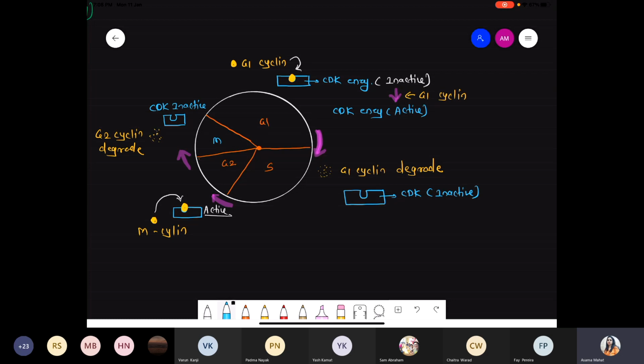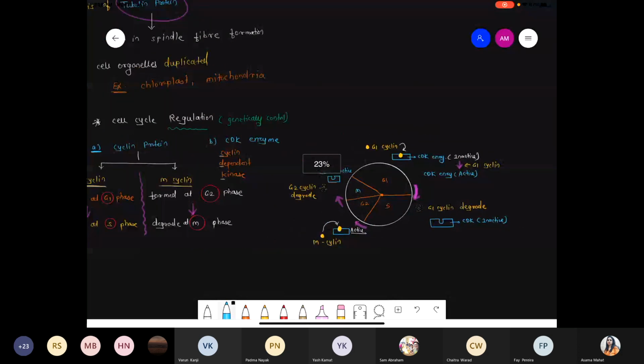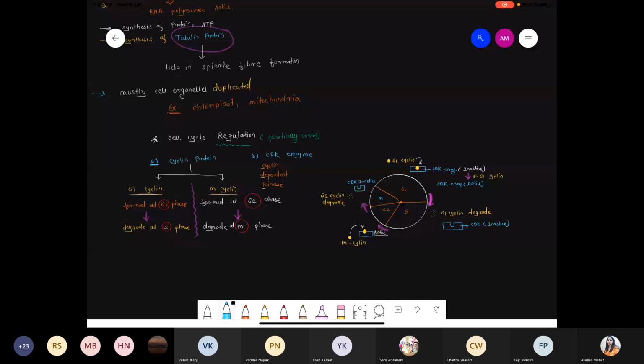Any doubt from this part? Ha, Rishikesh. Just complete the part diagram. Do you have any doubt? Please ask me, because it's an important point. CDK cyclin, remember. CDK cyclin. Okay. Padma done? Diagram part done?